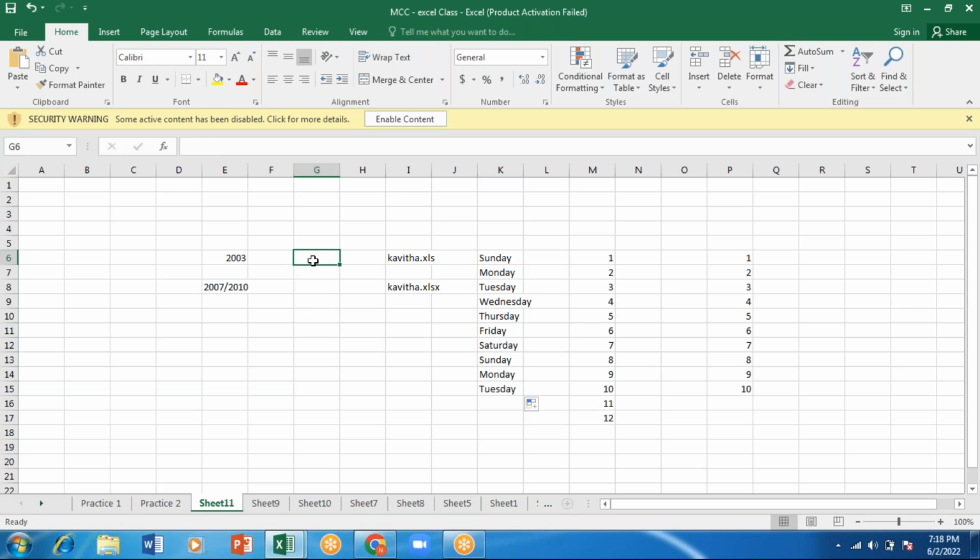The same way for months: I'm just giving a short form, Jan, Feb, and when you click and drag, it will continue as much as you select. So this is called autofill. It will extend a sequence or series of data. Make a note: the autofill option is used to extend a sequence of series of data.